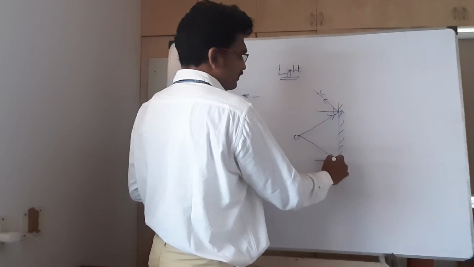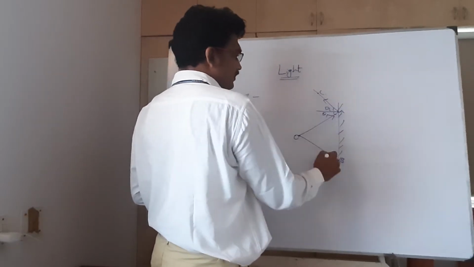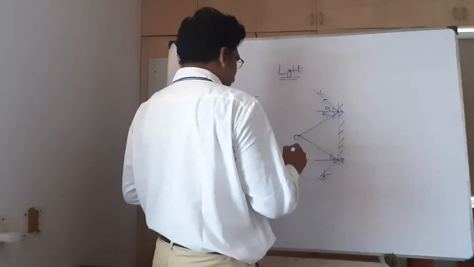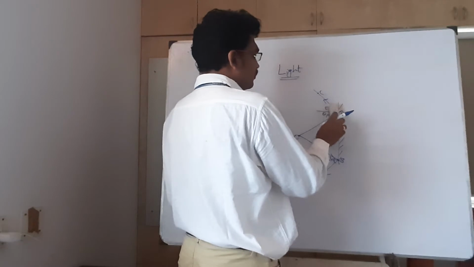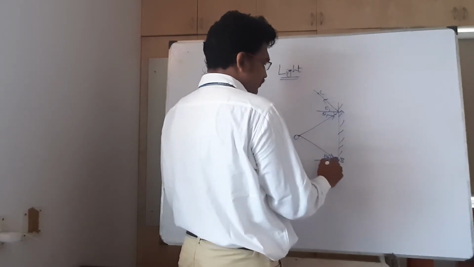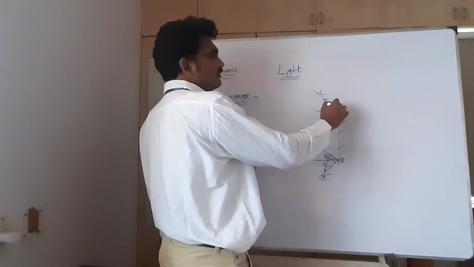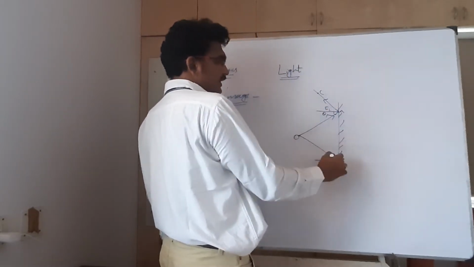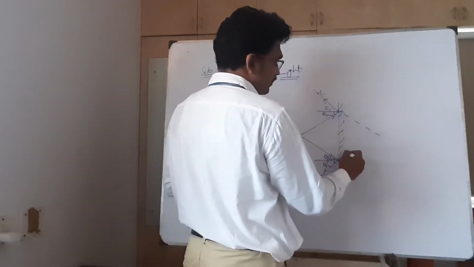Now if this is theta 1 and this is theta 2, then this is also going to be theta 1, and if this is theta 2, then this is theta 2. When the two reflected rays cannot meet, we extend them backward.